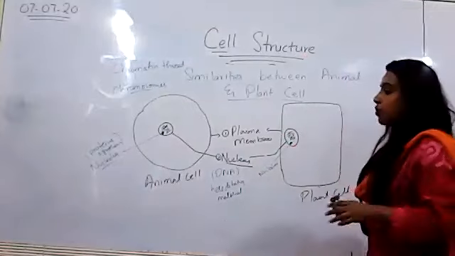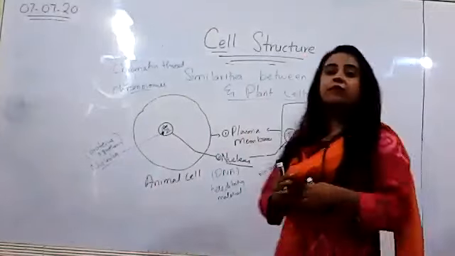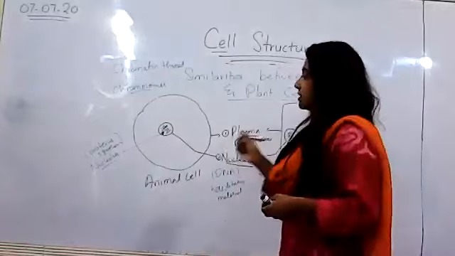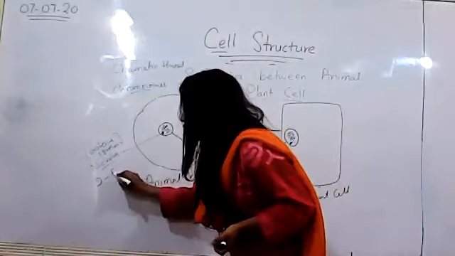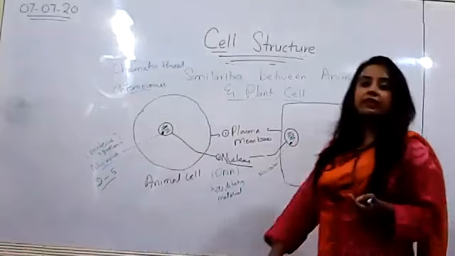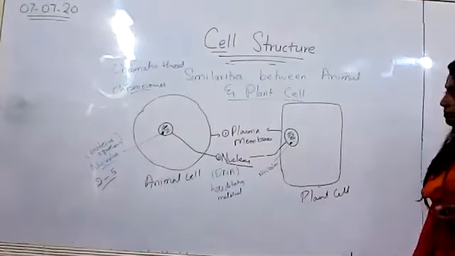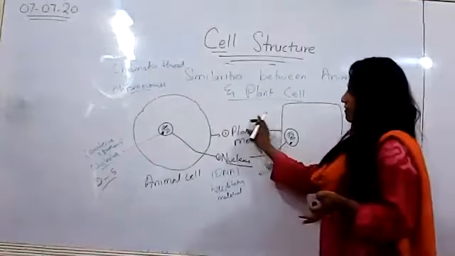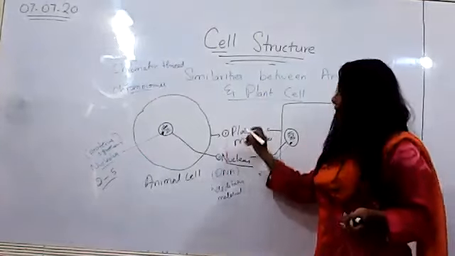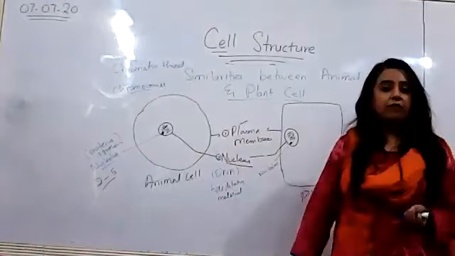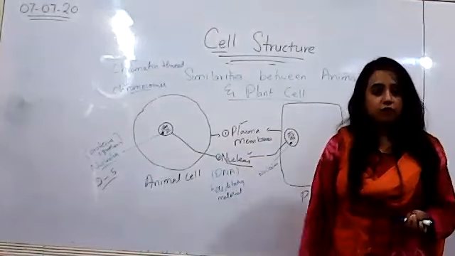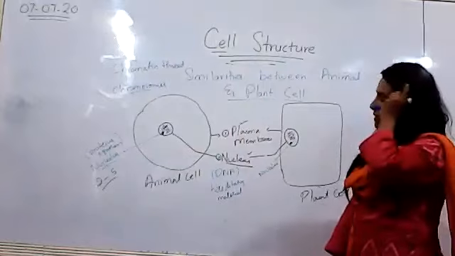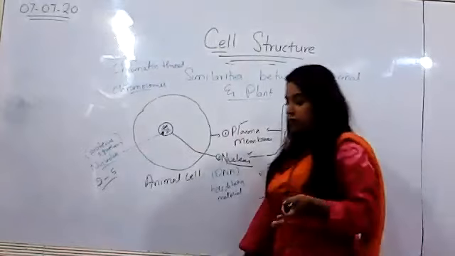Okay. Also, the number of nucleoli may vary. Nucleolus can be 1, it can be 2. The number may vary from 2 to 5 in the case of the mammalian cell, right? So basically we've discussed only 2 points till now: there is a plasma membrane in both the cells, and there is a nucleus in both the cells. What else is there that is common in both the cells?